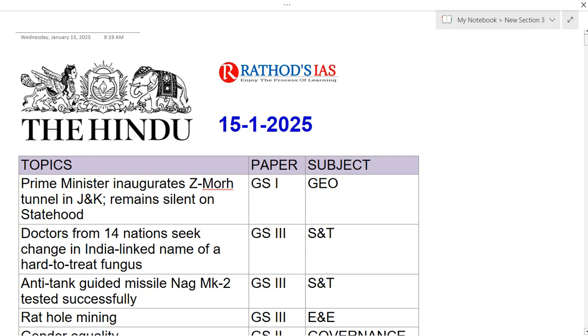In that strategy, try to include completion of your static syllabus thoroughly, at least 4 times of revision, including previous questions analysis, and as well as you have to find out which are the important articles or important current affairs which are there in news on which you can expect a question. So in all these areas you should be perfect so that you can crack this examination. Okay, I wish you all the best. And now let's get started with our analysis.